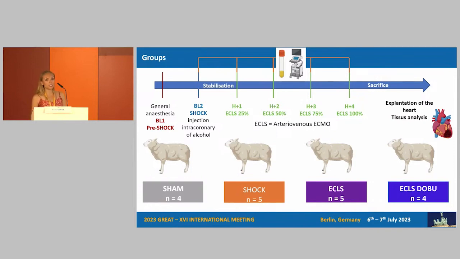The time points are represented in the figure. We have baseline 1 just after general anesthesia, baseline 2 at the induction of shock, and then 3 or 4 hours of follow-up: 3 hours for the sham and shock groups, and 4 hours for the ECLS and DOBU groups. According to the levels of assistance, we adjust the flow rate from 25% to 100%, increasing the flow by 25% at each step.